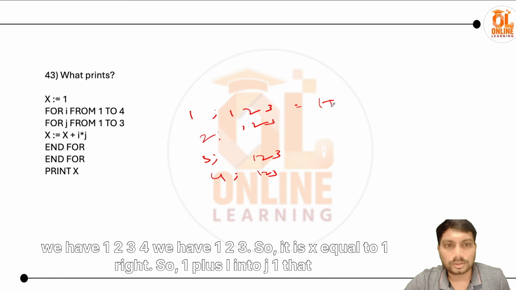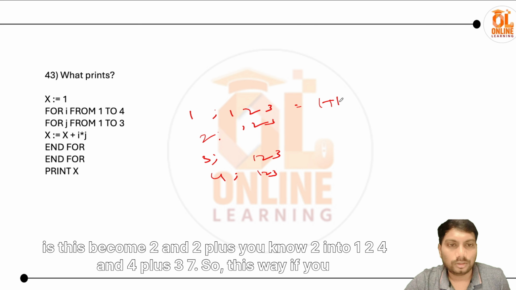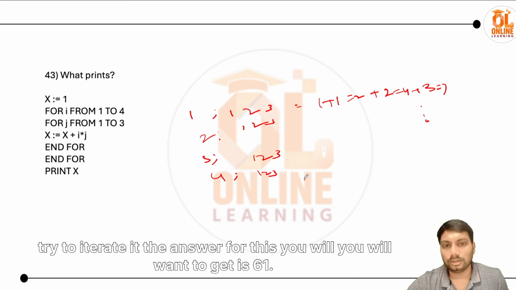So 1 plus I into j 1, this becomes 2, and 2 plus 2 into 1 2, 4, and 4 plus 3 7. So this way if you try to iterate it, the answer for this you're gonna get is 61.